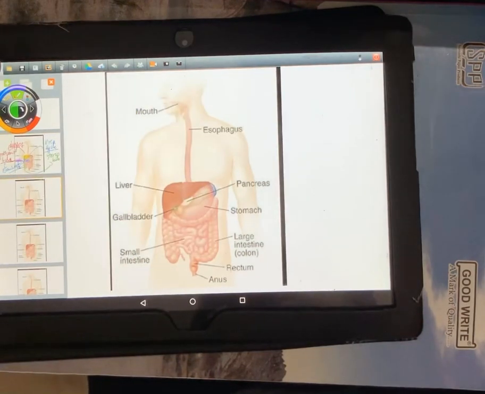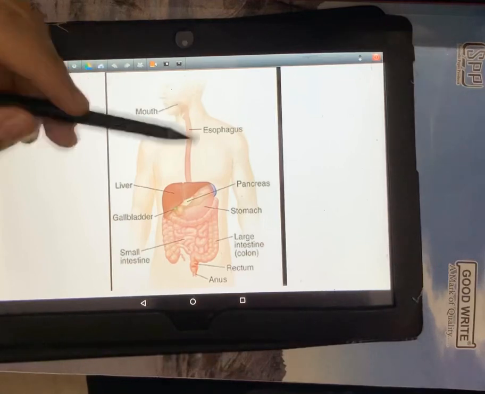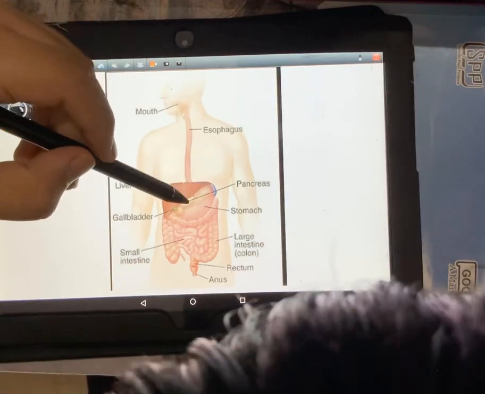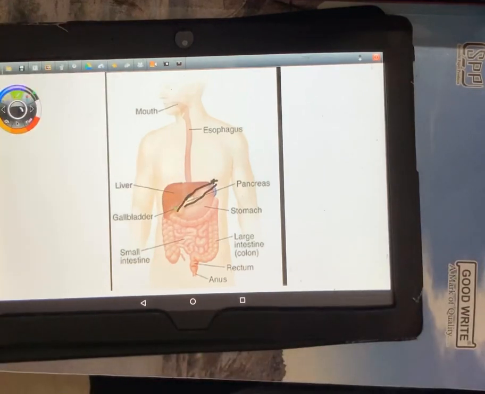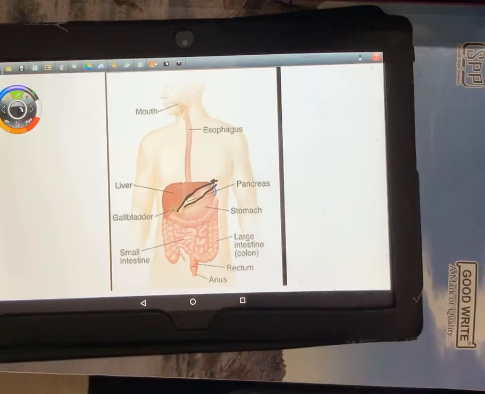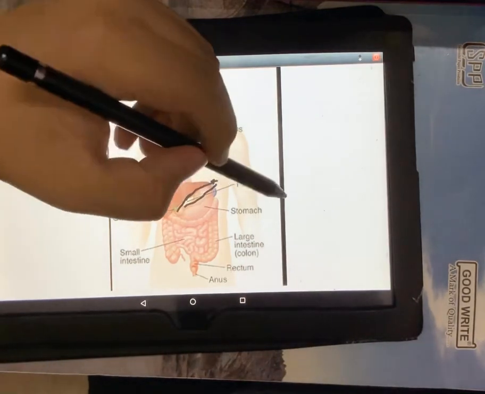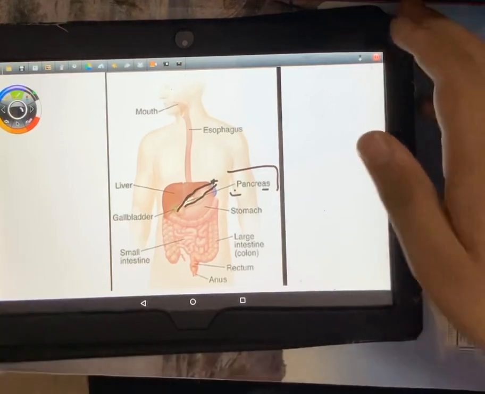Now moving on to the next leaf-like very famous structure, the pancreas. So this is the pancreas. They are leaf-like structures, and the pancreas is very famous because it is a heterocrine gland. Now, what do I mean by heterocrine glands? I'll explain on the sheet. So pancreas, as I told you, is heterocrine.